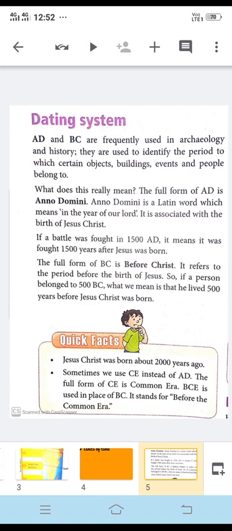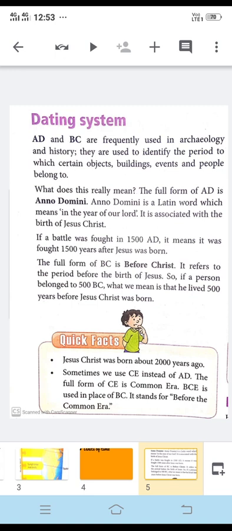Okay. So we can have one example of this method of indicating time before the common era or Christian era. Like the lifetime of Vardhaman Mahavir is written as 599 BC to 527 BC. Okay, it is written in reverse order. First, what is written? 599 BC to 527 BC.